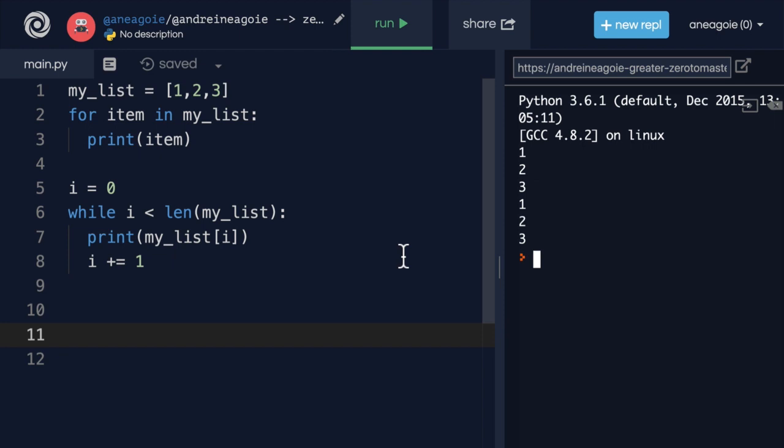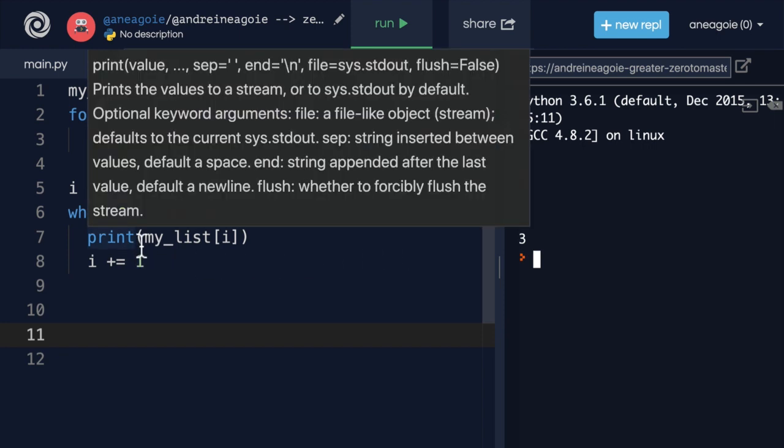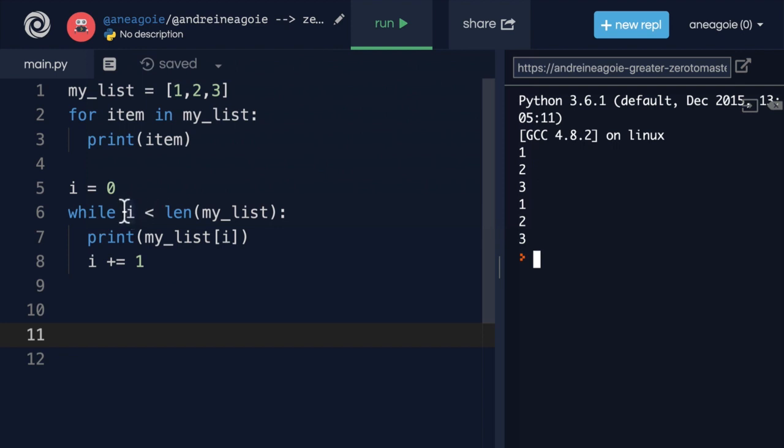First off, while loops are very flexible. We can do a lot because we have this conditional statement. We can loop more than 3 times if we really wanted to. So in that case, while loops are more powerful. But for loops are simpler, right? Like this code reads really nicely and really well.